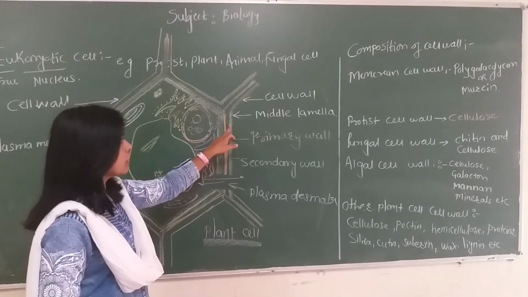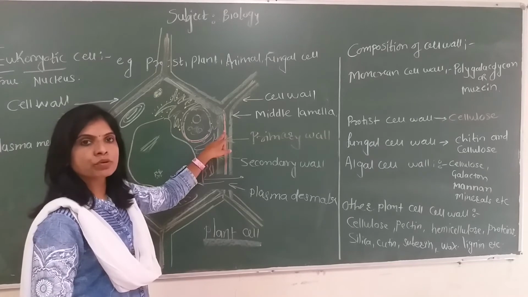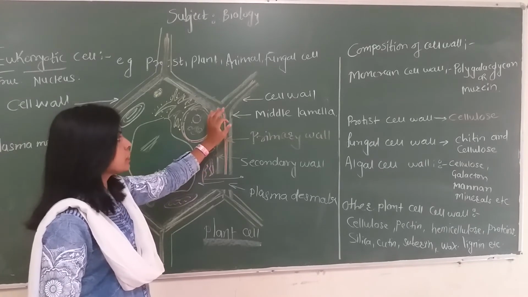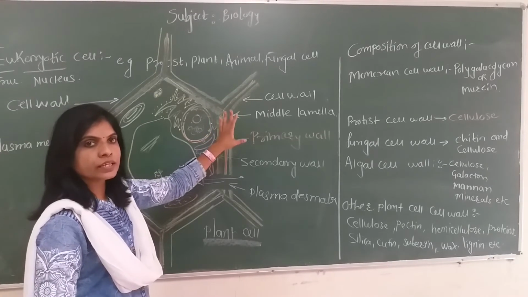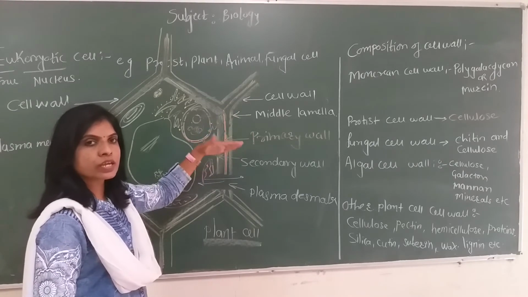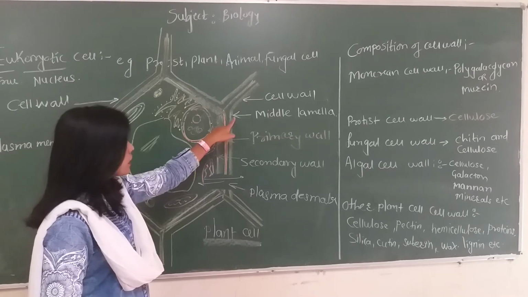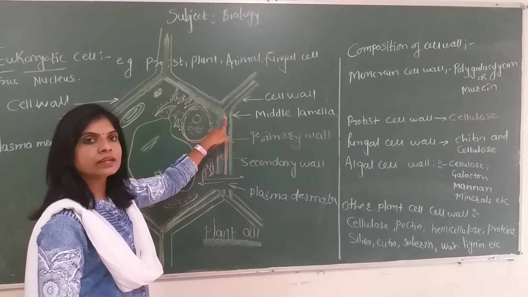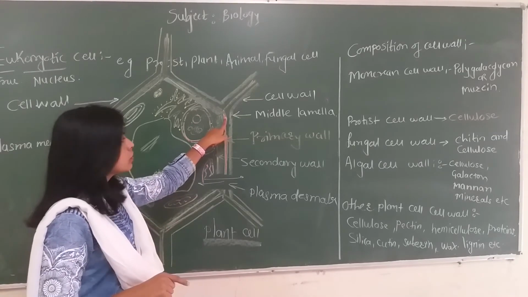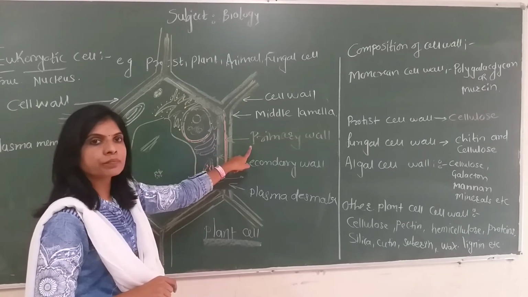Inside the middle lamella, material gets deposited. When the middle lamella's thickness is fulfilled, then materials like cellulose, hemicellulose, pectin, and other salts get deposited inside the middle lamella and form the second layer of the cell wall, called the primary wall.